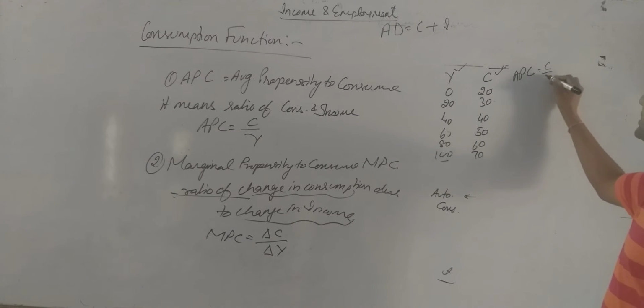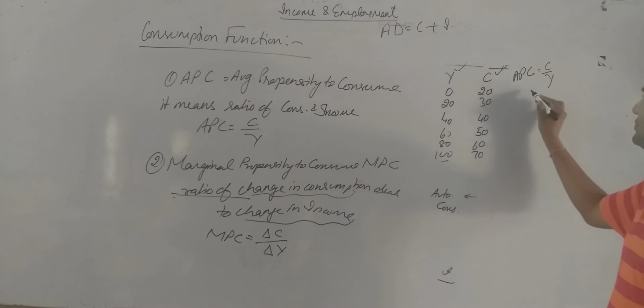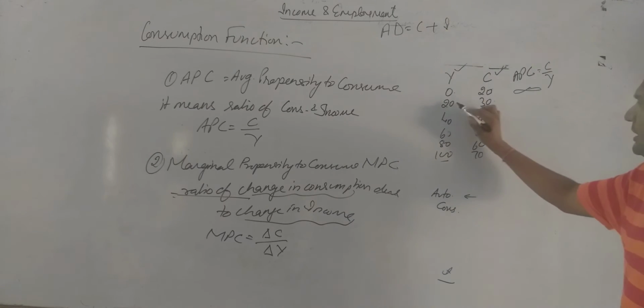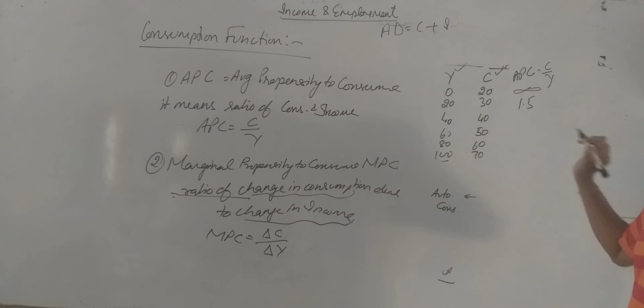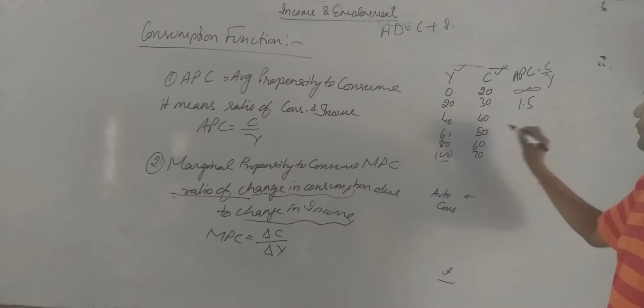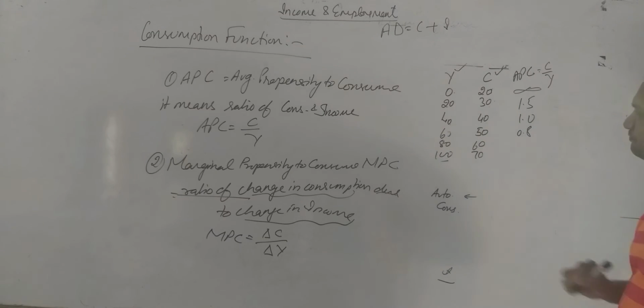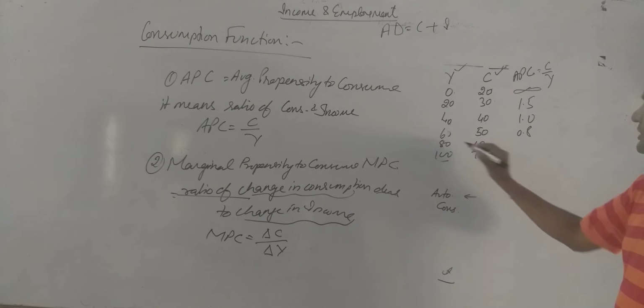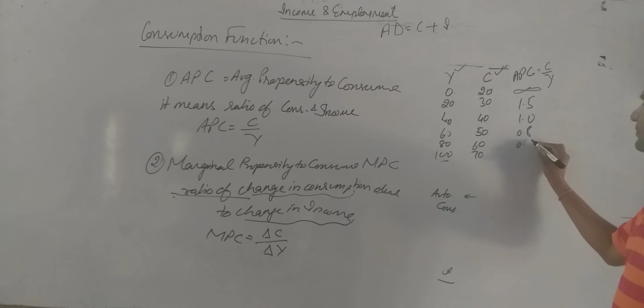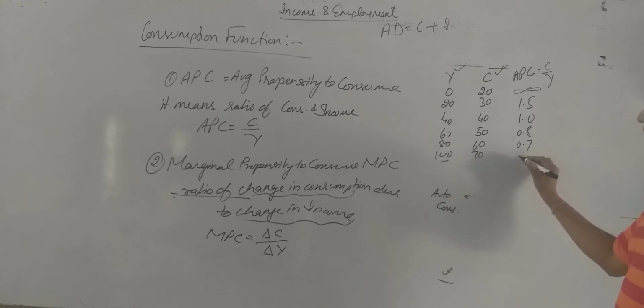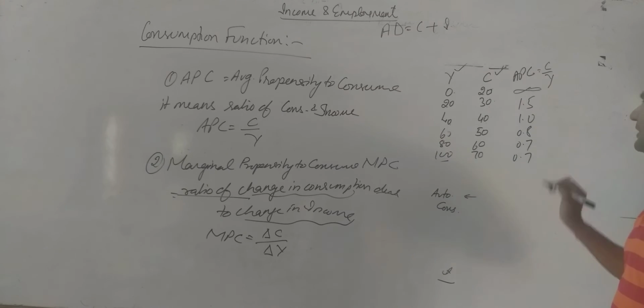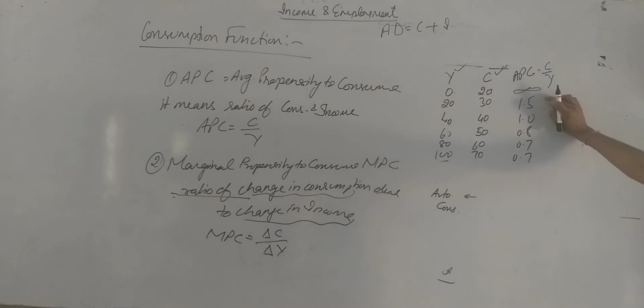APC is equal to C upon Y, that is 20 upon 0, infinite, 30 upon 20, 1.5, 40 upon 40, 1, 50 upon 60, it comes 0.8, 60 upon 80, it comes 0.7, and again 0.7. If you see, our APC keeps on continuously declining.